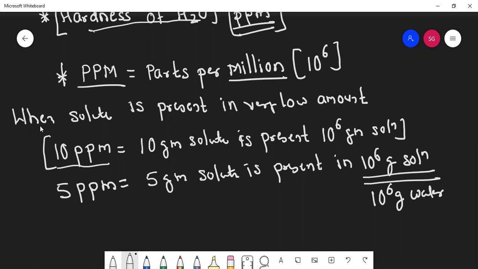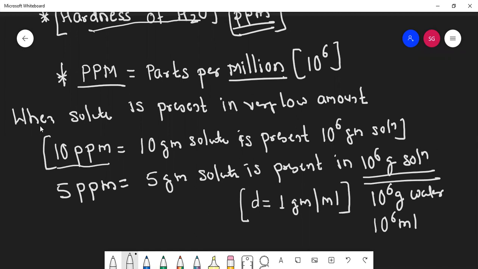Instead of 10 raised to 6 grams, can I write 10 raised to 6 ml? Do you know the density of water? While solving numericals, we have used density of water is 1 gram per ml.